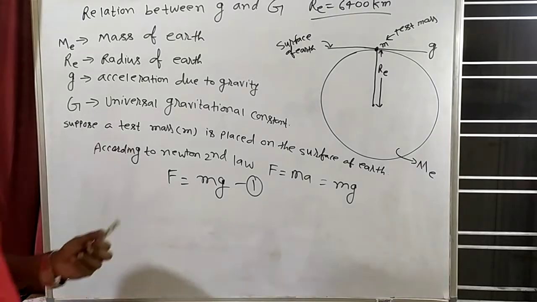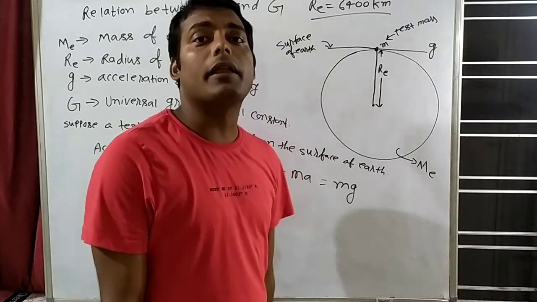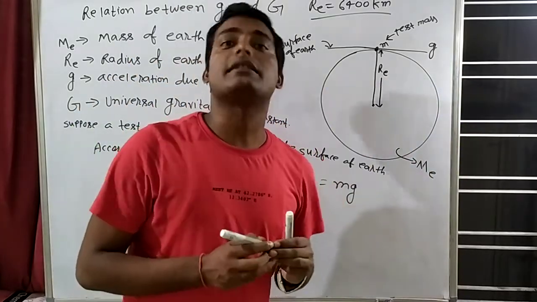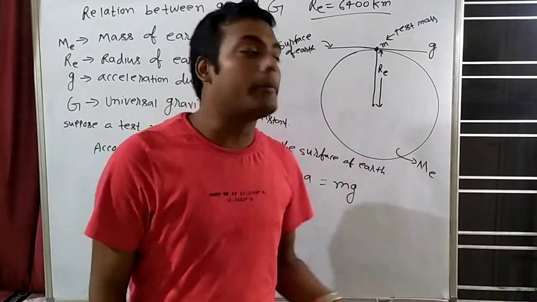Now, if I apply Newton's law of gravitation. What is Newton's law of gravitation? If there are two masses separated by a certain distance, then a gravitational force will act, equal to F is G m1 m2 by r square.